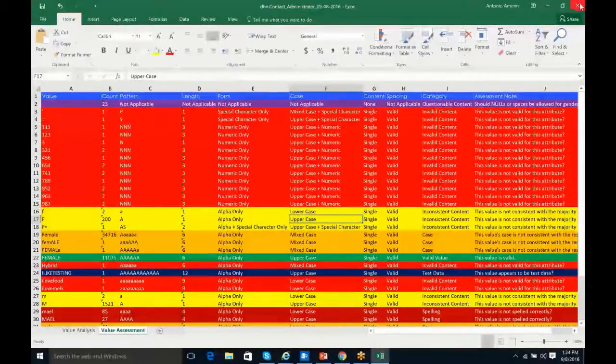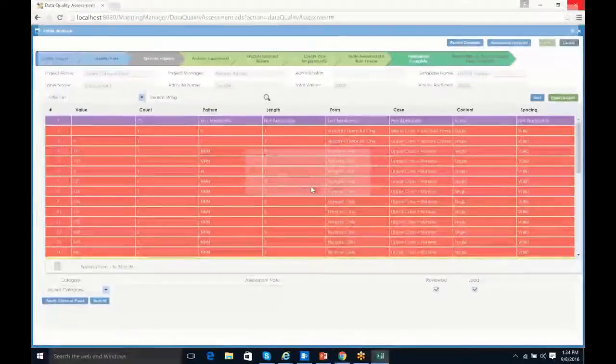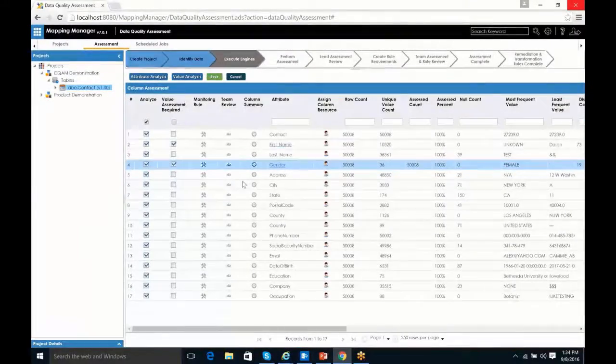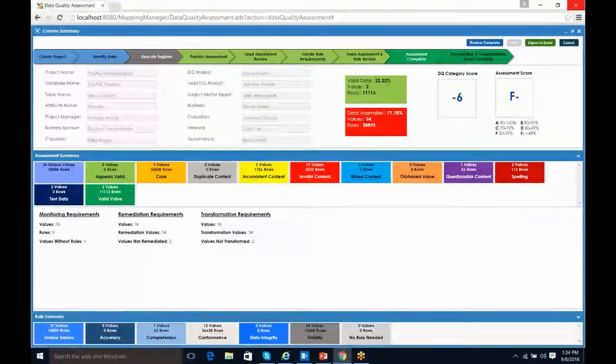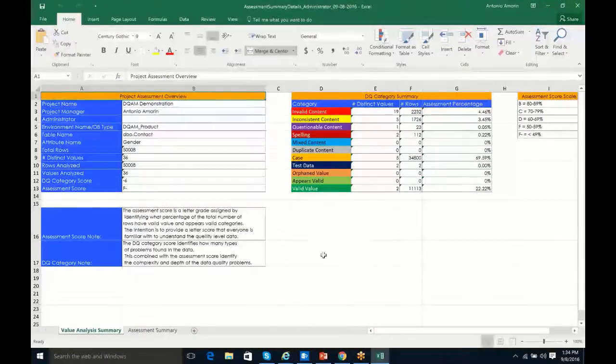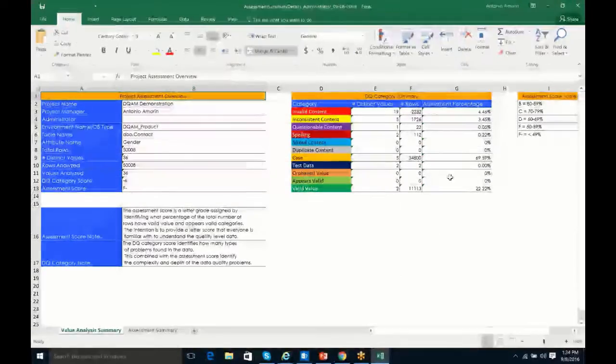That's really the intent. So again, you have many places within the product where you can do that. For instance, if I come back out and go back to the summary screen, we also have a summary report you can export out into Excel. This one provides a lot of the same information that we want to share with everybody who doesn't have access to the software. So here we can see the project information. We can see the assessment score specific to gender.